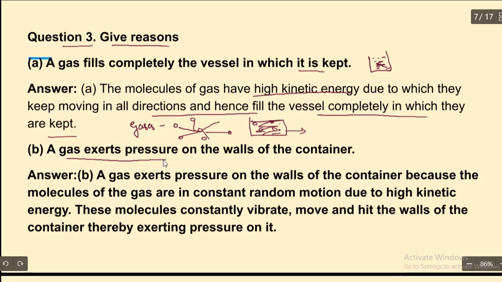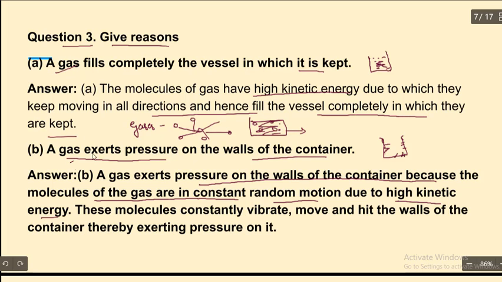A gas exerts pressure on the walls of the container. If you take any container, on the walls of the container there will be a pressure force. Why? Because the molecules of the gas are in constant random motion due to high kinetic energy. Kinetic energy is the energy a body has due to its motion, which it can use to do work. Here it is the same thing.